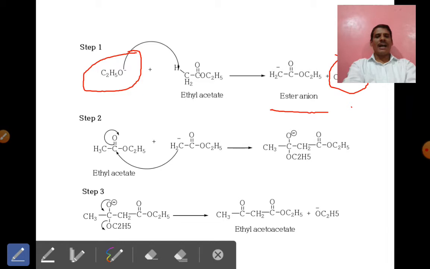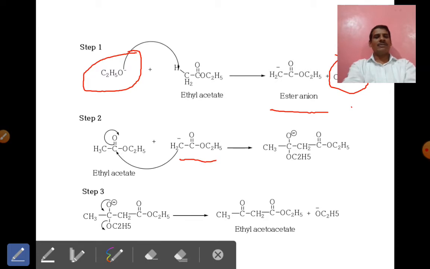In the second step, this ester anion attacks the carbonyl carbon of the next ethyl acetate molecule. We know that the carbonyl carbon of the next ethyl acetate is available, and this anion attacks this carbonyl carbon.